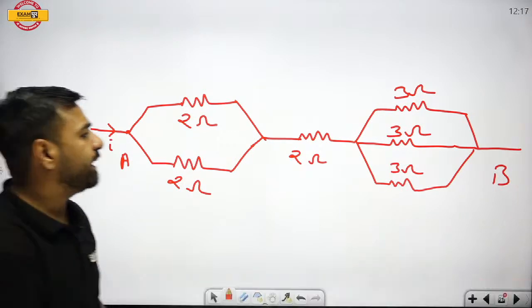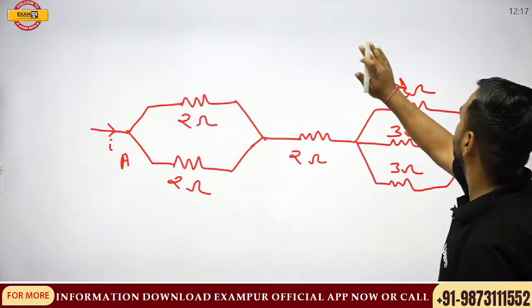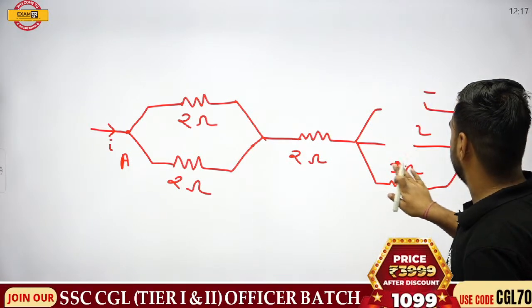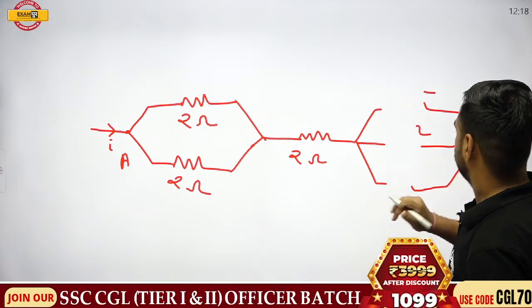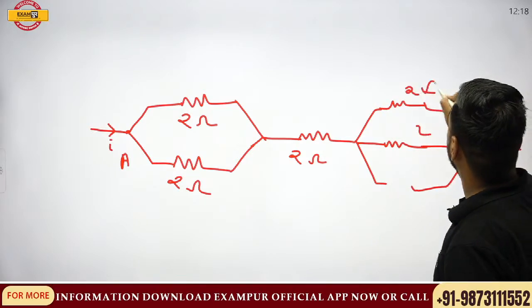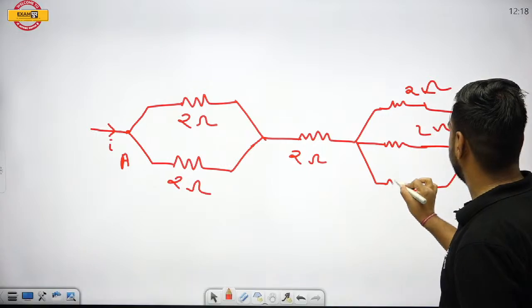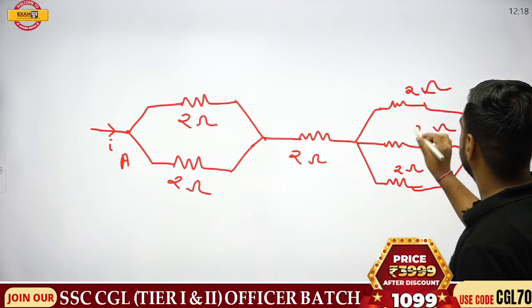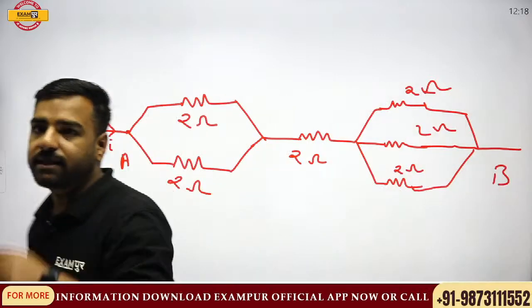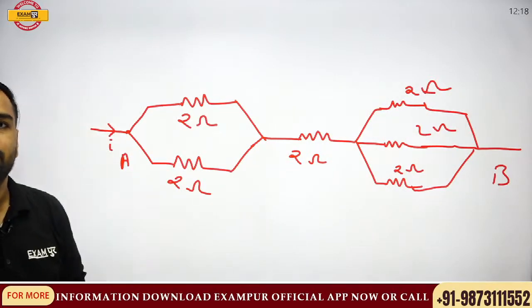Or if you want to make it easier, I'll make it 2. That would be quite easier for you, right? So let me write for you all. I'll make it for you all again. Let's make it 2 ohm, and it also has a 2 ohm. So now you have to calculate this part. Madhna has given the answer as 6 ohm. Are you sure it would be 6 ohm?